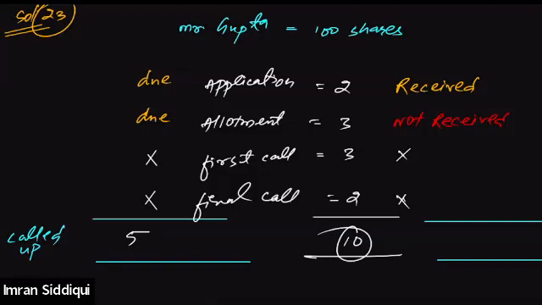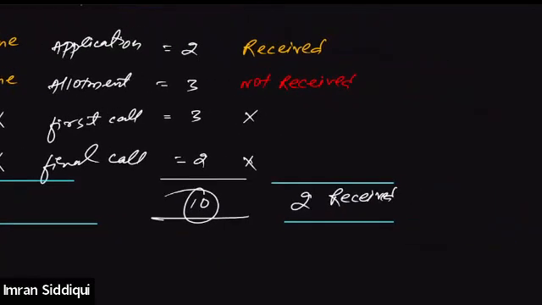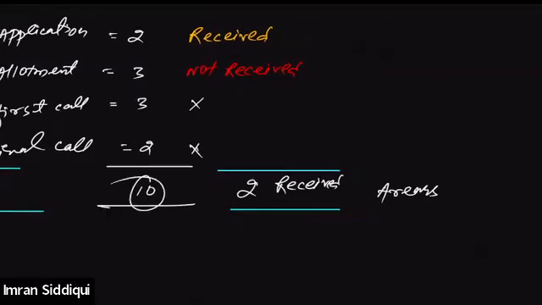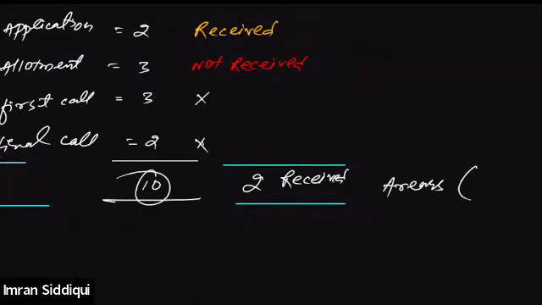And in this case, what is the amount that is received? How much amount is already received? 2 rupees. This is the amount received. And could you please tell me how much is still in arrears? How much is in arrears? 3 rupees only? Yeah.